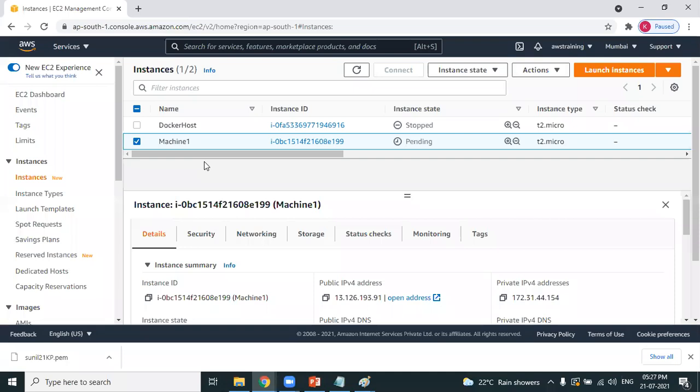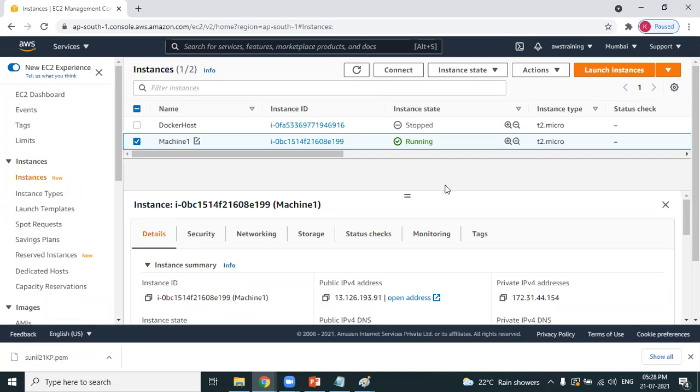You have an AWS account, and you have connected to a service called EC2. Inside EC2, you have created a virtual machine, and this is an Ubuntu machine which is running in an AWS data center. Clear? Did we successfully create a new Linux machine? When creating a Linux machine, observe it will ask you to download a key pair. That's important. A key pair is nothing but a file with extension .pem. It was pending earlier, and now it has taken some time. The machine is up and running. You have successfully created a Linux machine.